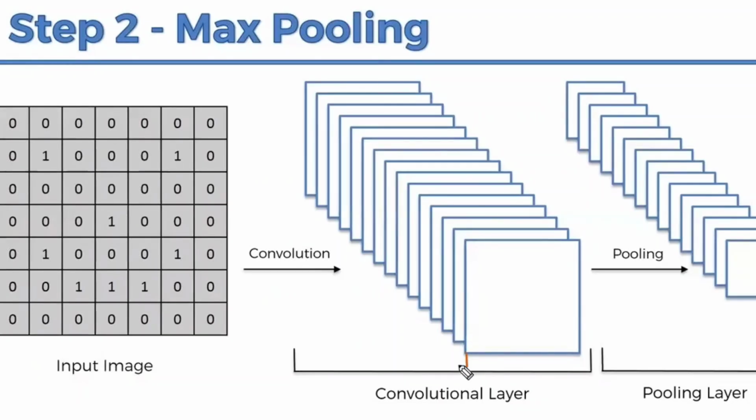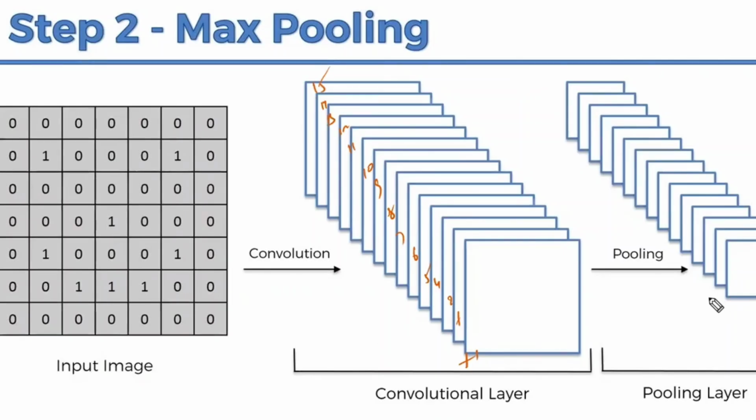This is filter number 1, filter 2, 3, 4, 5, 6, 7, 8, 9, 10, 11, 12, 13, 14, 15. Here 15 filters I am going to apply, so 15 feature maps I am going to get on a single image. For these 15 feature maps, I'm going to apply the max pooling. Automatically, pooling means size will reduce. Second step is also clear.